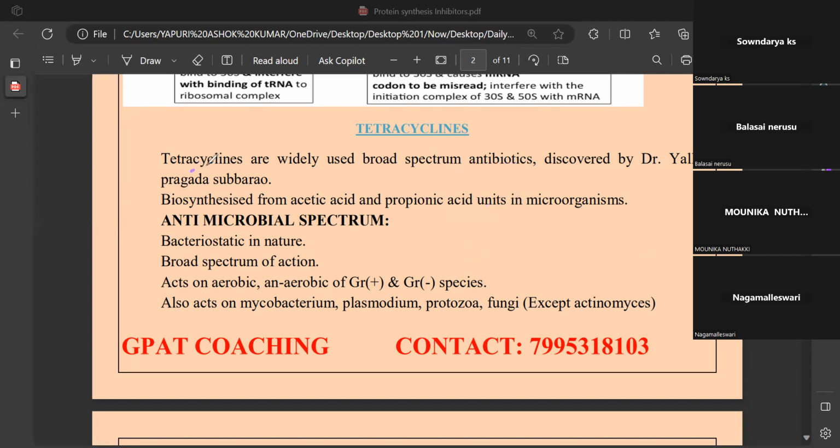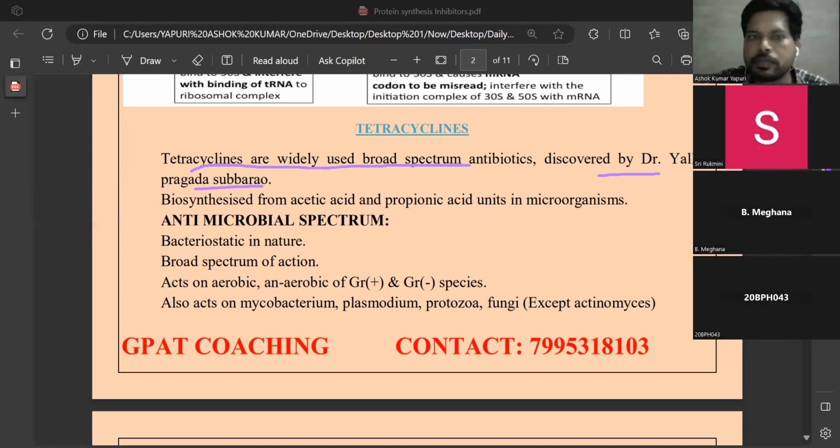And continuation, tetracyclines are widely used broad spectrum antibiotics discovered by Dr. Yellapragada Subbarao. He is a Telugu person from the Godavari districts. So he discovered tetracycline. Until now, tetracyclines are widely used in different bacterial infections. Generally, tetracyclines are biosynthesized by using acetic acid and propionic acid units in the microorganisms. In the bacterium, these tetracyclines are naturally biosynthesized using propionic acid units as well as acetic acid units.